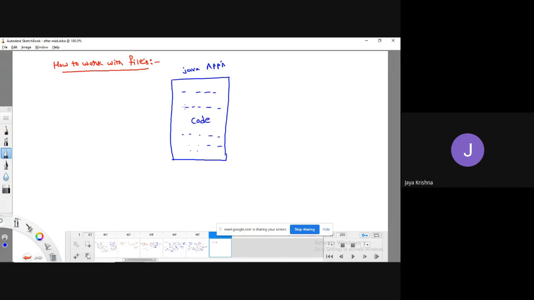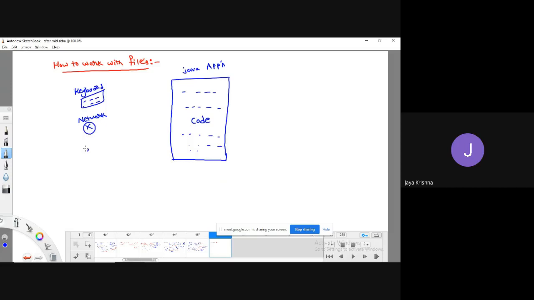Now, for this application, can I give the input from the keyboard or not? Yes, I can give input from the keyboard. Can I give the input from the network? Yes, I can give the input from the network.